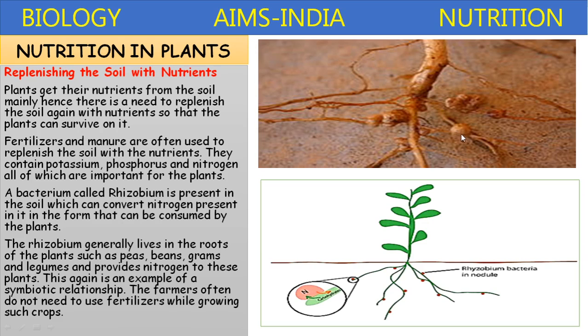So these are the root nodules in which the bacterium is present. These root nodules containing the bacteria possess a special pigment called leghemoglobin, which traps the nitrogen and converts that nitrogen into the soluble form, the nitrites and nitrates, in which form the plants absorb that nitrogen.